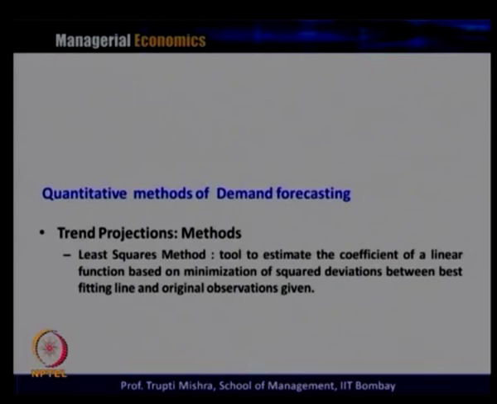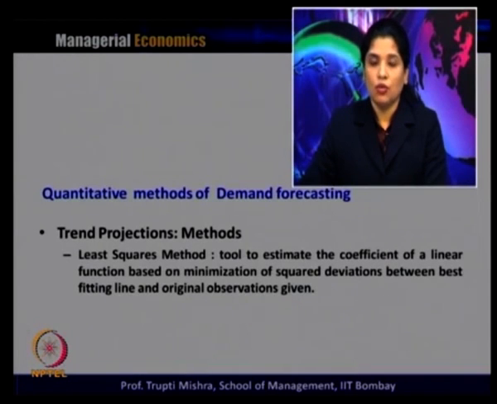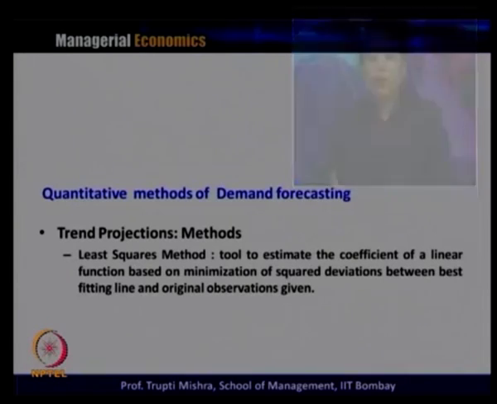And what is a least square method? If you remember, we discussed this when we were discussing regression. This least square method is basically a tool to estimate the coefficients of a linear function based on the minimization of the square deviation between the best fitting line and the original observations given. If you remember, in regression we get the error because there is a difference between the regression line and the actual, and this gives us the error.